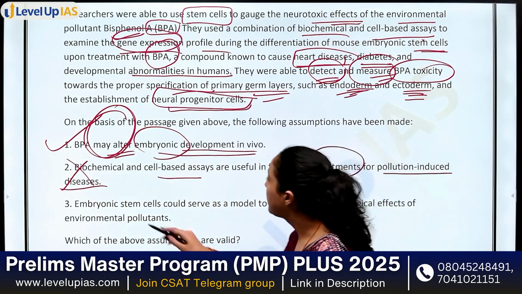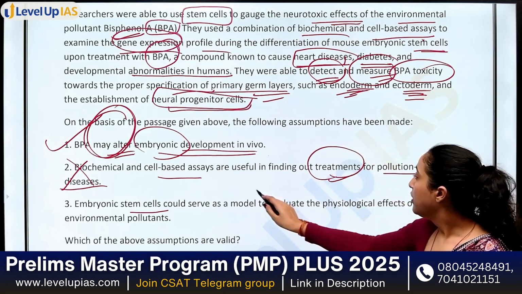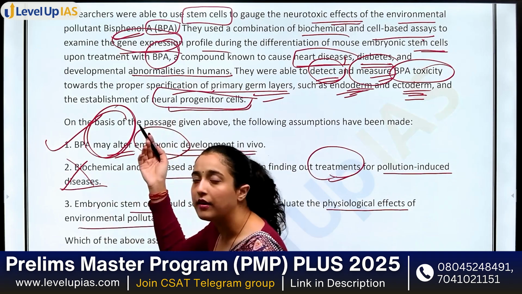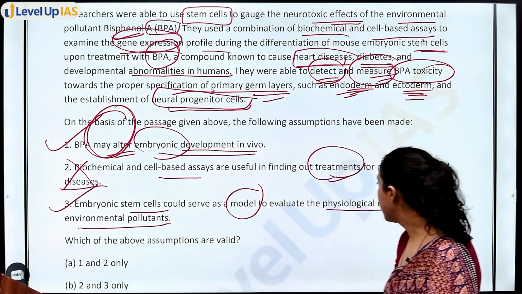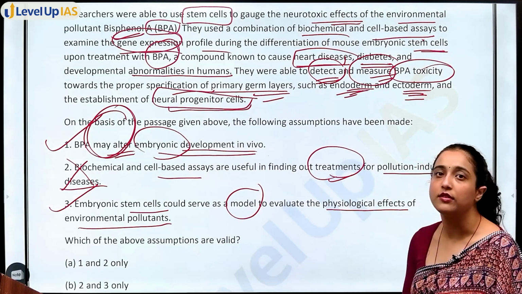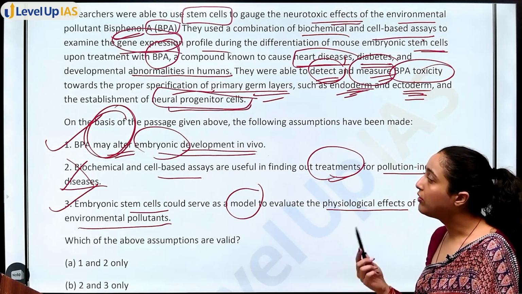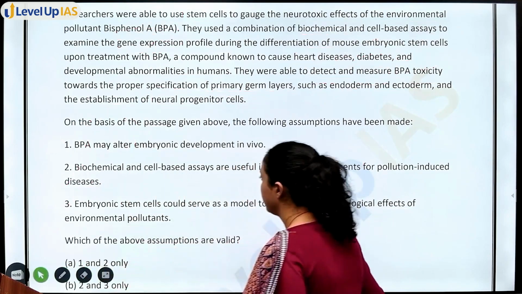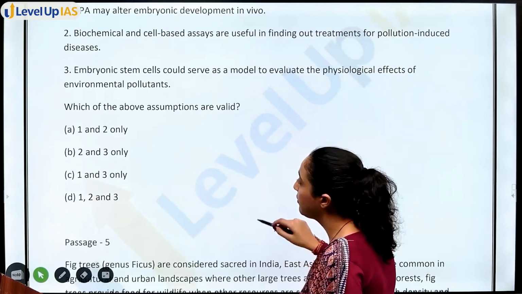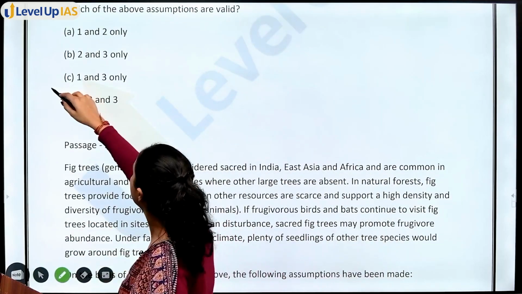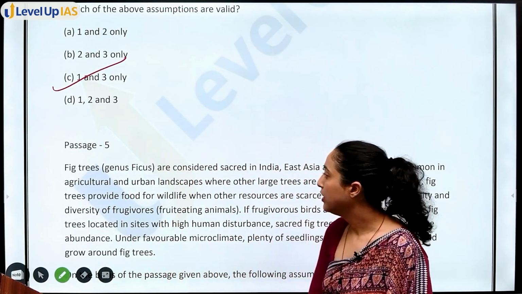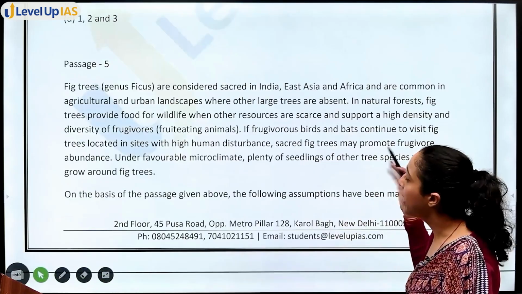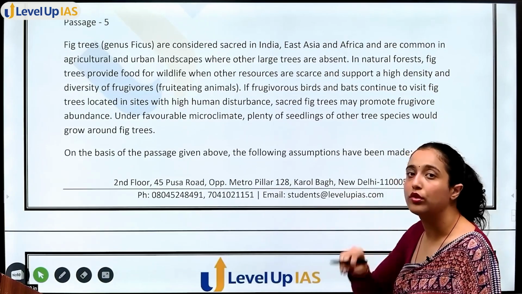Next, embryonic stem cells could serve as a model to evaluate physiological effects of environment pollutants. This is what we are doing. We are checking physiological effects of environment pollutants on the genes. So 1 and 3, this will be our answer. We are using stem cells to check this. Option B, 1 and 3 will be your answer. Because 2 we cannot prevent, it is not given in the passage that using this method you can also prevent it.